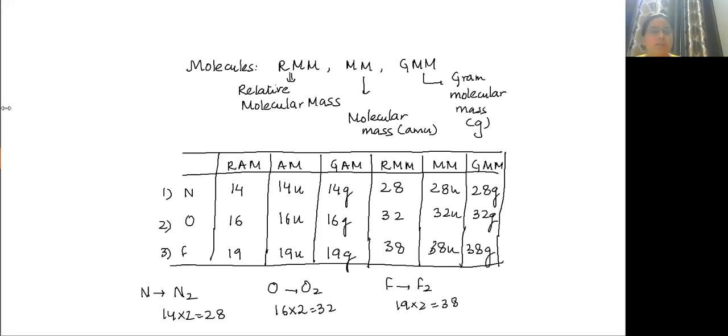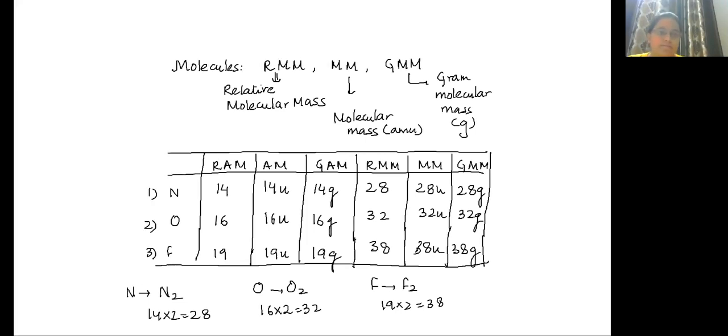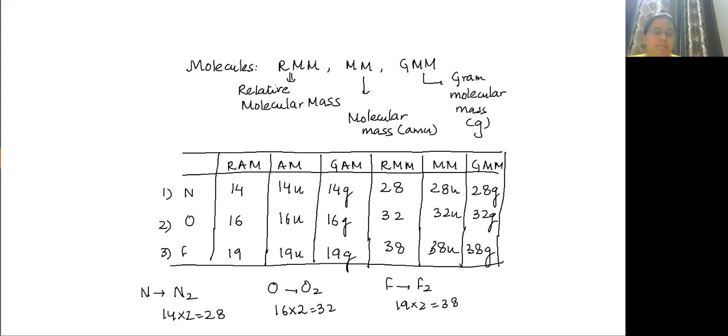Simple. RAM has no unit. AM will be in U. I'm talking about one atom. For GAM, we'll talk in terms of grams. If this is done, can I move to the next slide?